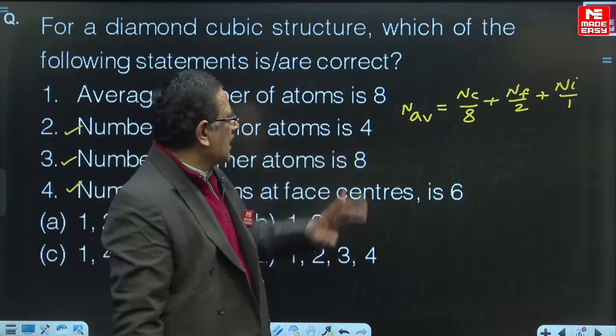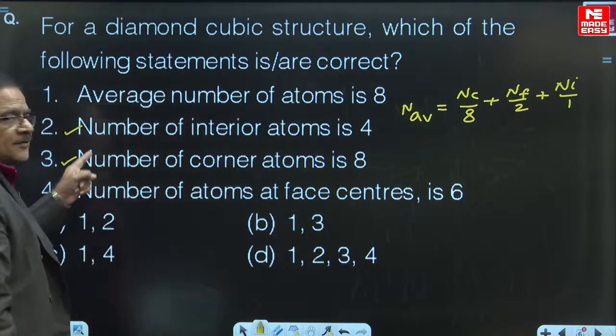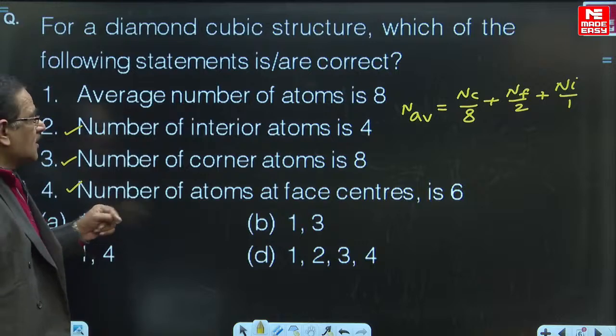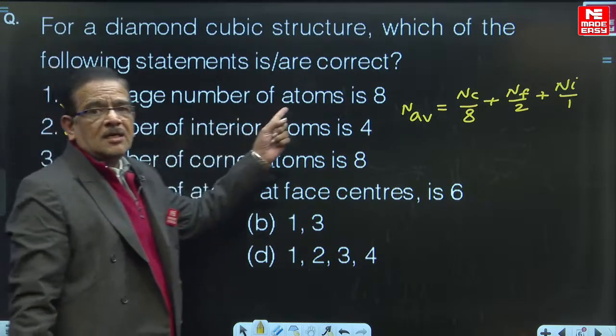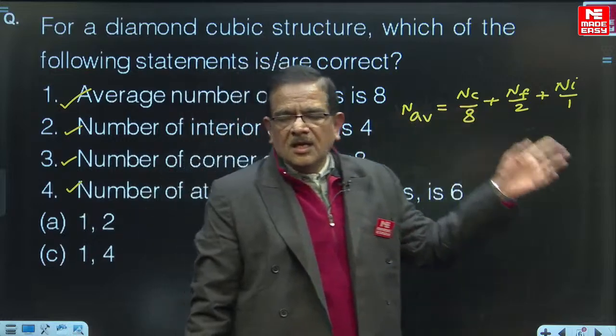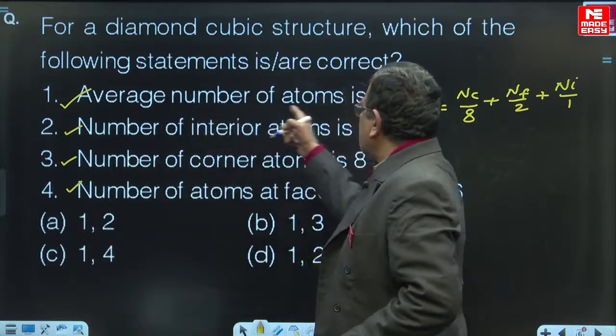Therefore, by applying this formula, using the data given in statements number 2, 3, 4 as correct, you are bound to end up with the average number of atoms as 8. That is, the average number of atoms 8 is correct.